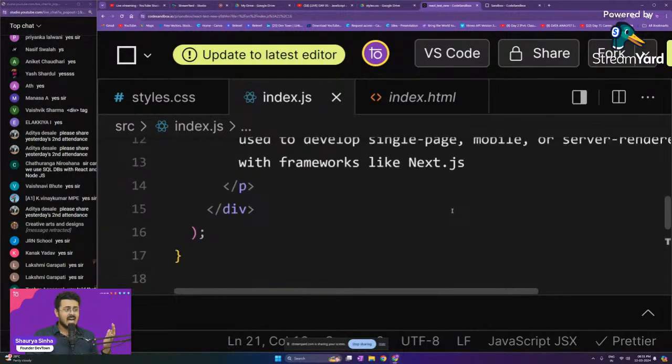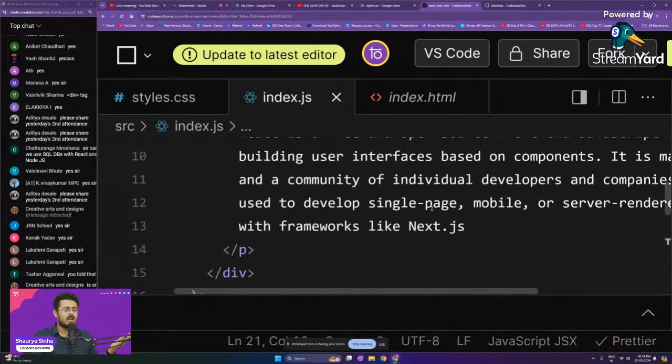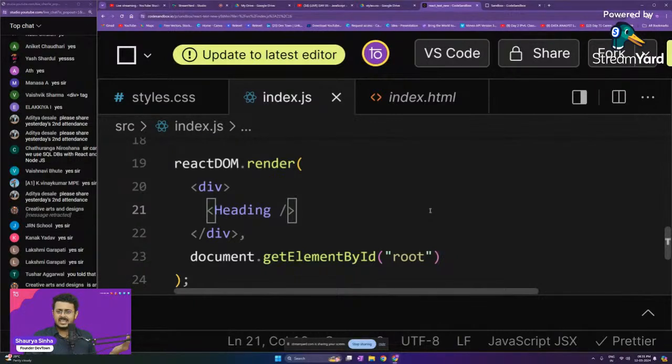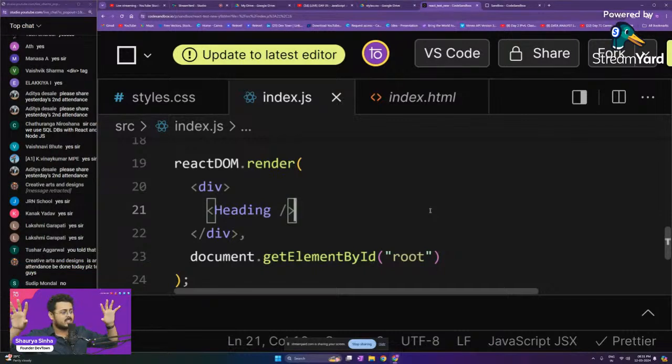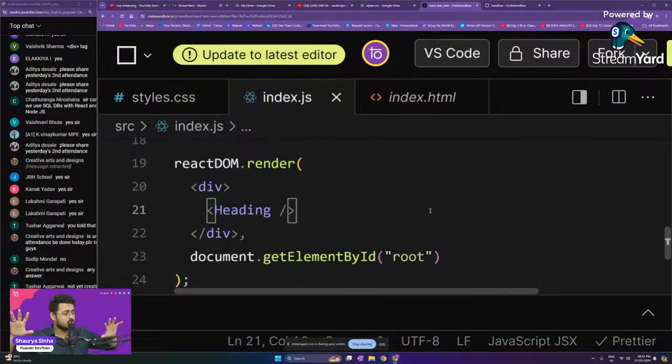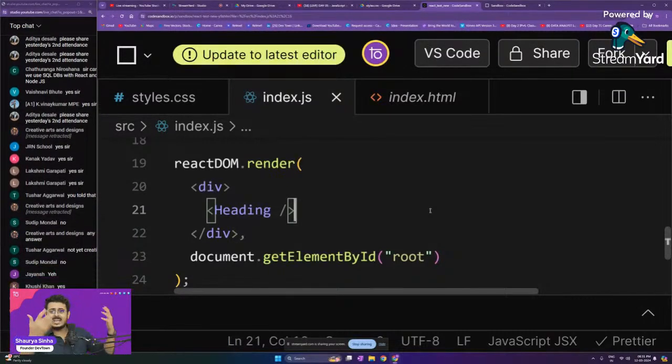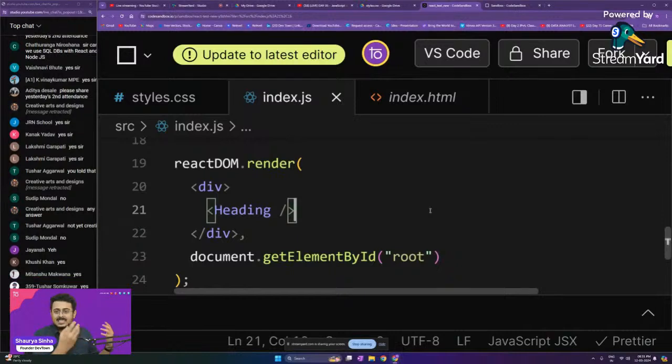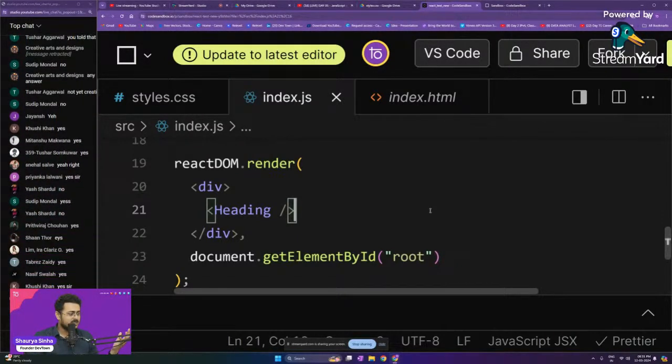But here we are having the entire JavaScript code as well as the component in the same file. Now this is not good, right? We want to separate our component and we have to separate our JavaScript file into two separate things. Are you guys able to understand this? Please let me know. We have to separate our JavaScript and we have to separate our components into two separate files. Only then we will be able to access the components individually itself.